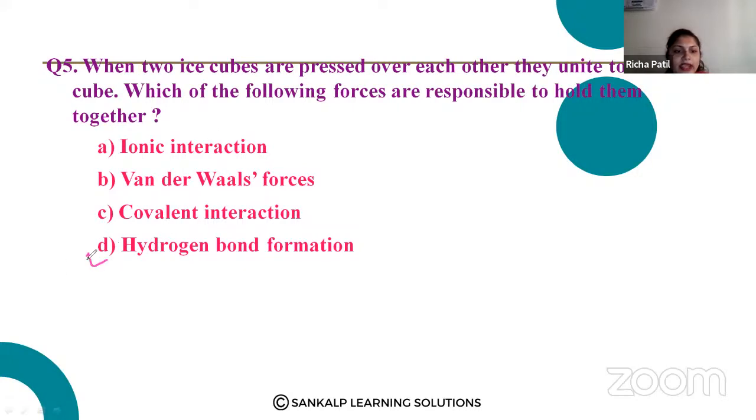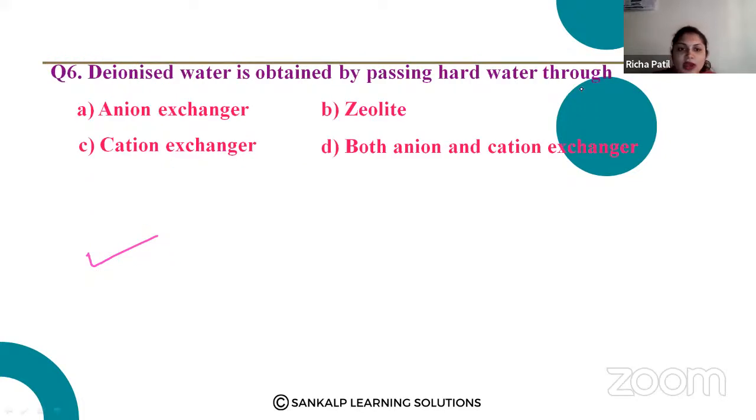It is D, hydrogen bond formation. So water molecules in ice cubes are held by what? Hydrogen bonding. Only thing is that ice has a cage-like structure because of this hydrogen bonding. So the cage-like structure, it will be ice because of low density. It will have these cube-like structures. So the correct answer is because of hydrogen bonding.